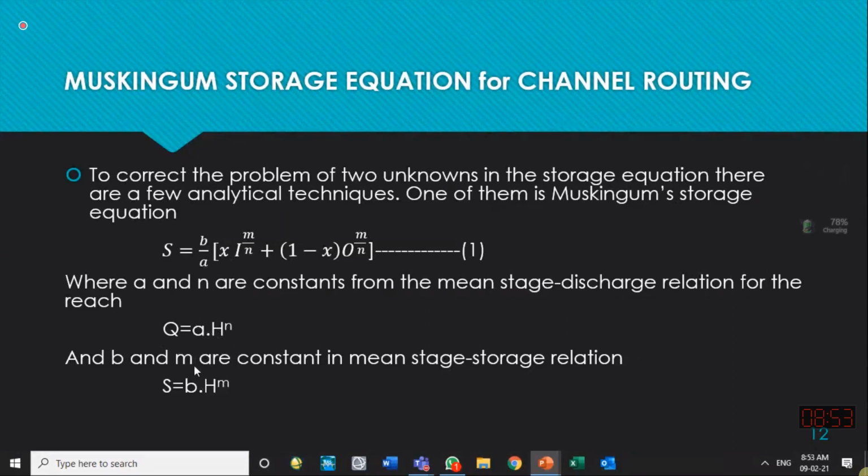So Muskingum said the storage is a function of inflow and outflow with power m over n, multiplied with the sum of weighing factor x and 1 minus x, each multiplied by their exponent. That is how he proposed this equation.